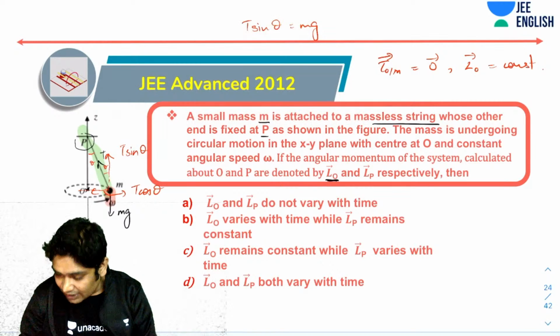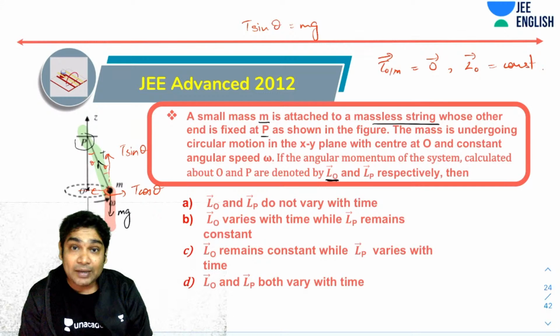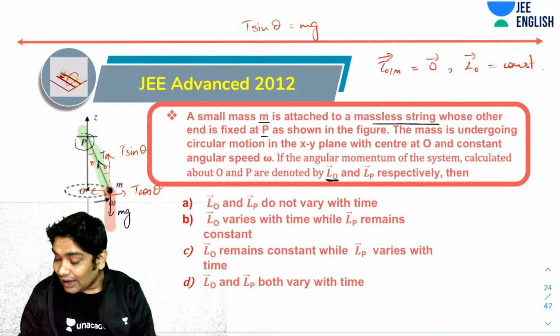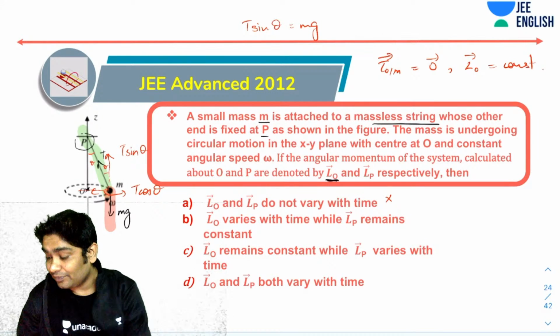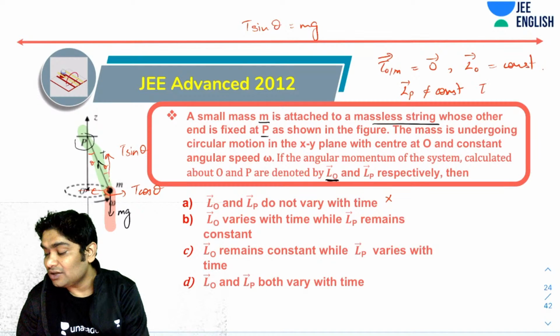So this mg produces a torque about P, and that is why the angular momentum about P would vary. So LO and LP do not both remain constant; that is wrong. LP will vary. LP is not constant, as tau about P is non-zero.